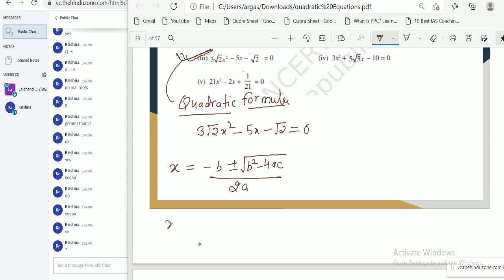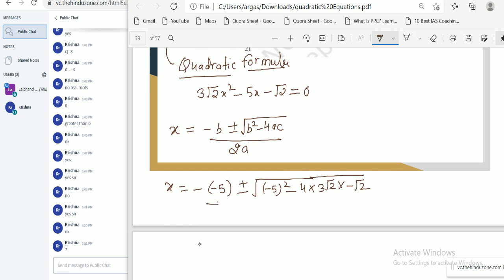Okay, x equal to minus, what is the value of b? B value is minus 5 plus minus b square, that is minus 5 square minus 4 into 3 root 2 into minus root 2. Okay, divide over 2 into 3 root 2.